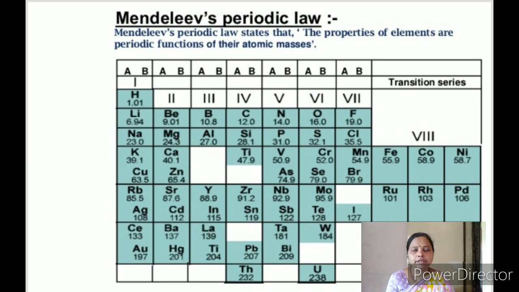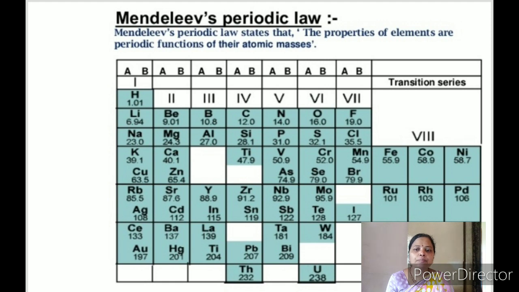Third, it could predict the properties of elements, which helped in the discovery of new elements. And fourth, the inert gas elements discovered later could be placed in a separate group without disturbing the table. These are the merits of Mendeleev's periodic table.